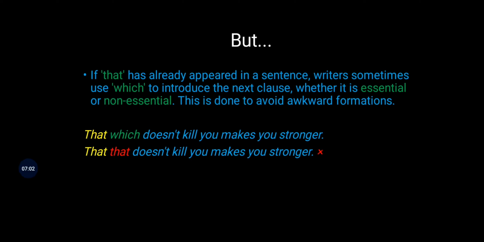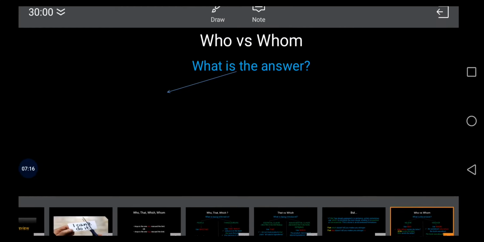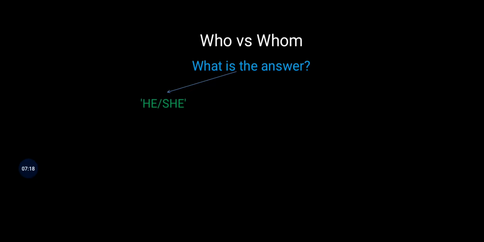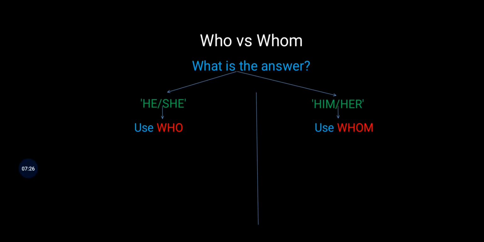So that's all with that and which. Finally we say who versus whom. Here, to determine when to use who and whom, we must check what will be the answer of the question that we are asking, because who and whom are generally related with questions. So if the answer comes as he or she, then we have to use who. On the other hand, if the answer comes as him or her, we have to use whom.